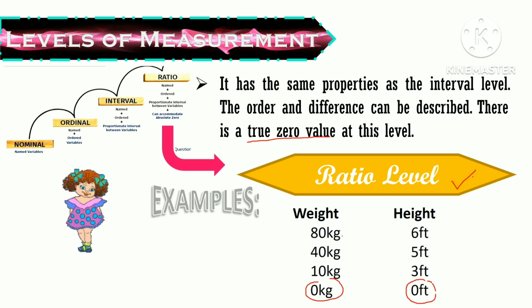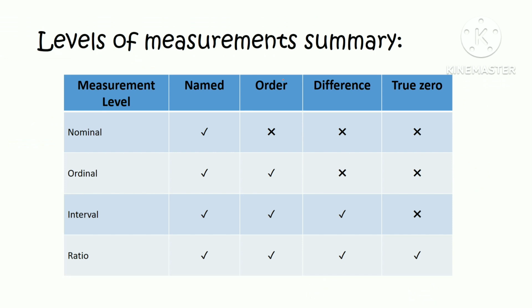Okay? So, let's have a summary of these 4 levels of measurement. So, again, we have here measurement level, the nominal, ordinal, interval, and ratio. So, we can name all of them. And then, in order, yung nominal natin wala siyang order. And then, your remaining 3 meron.